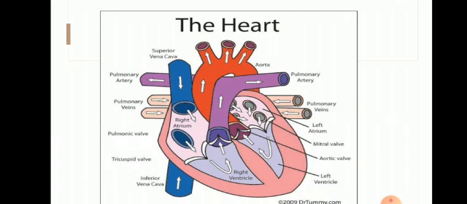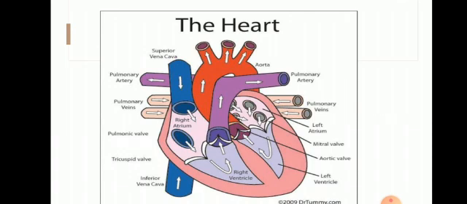Mechanism of circulation of the human heart. The contraction of the two atria is immediately followed by contraction of the two ventricles, which leads to the continuous flow of blood in the human body. The blood passes through the capillaries of the lungs and is mixed with oxygen. First it mixes with oxygen.